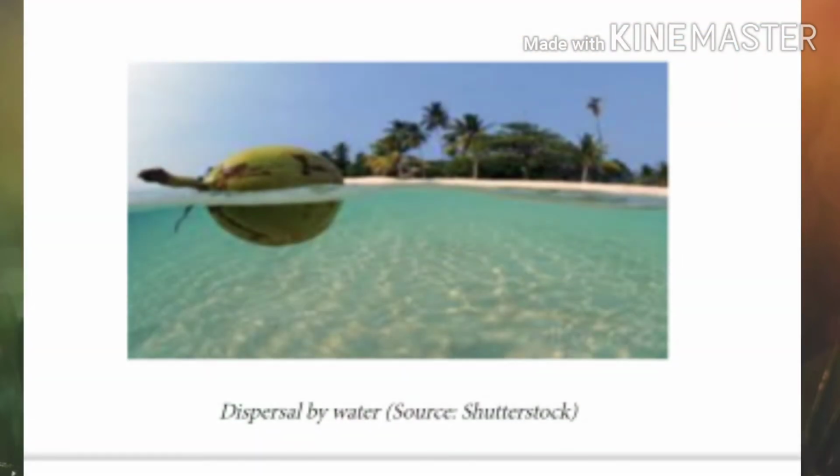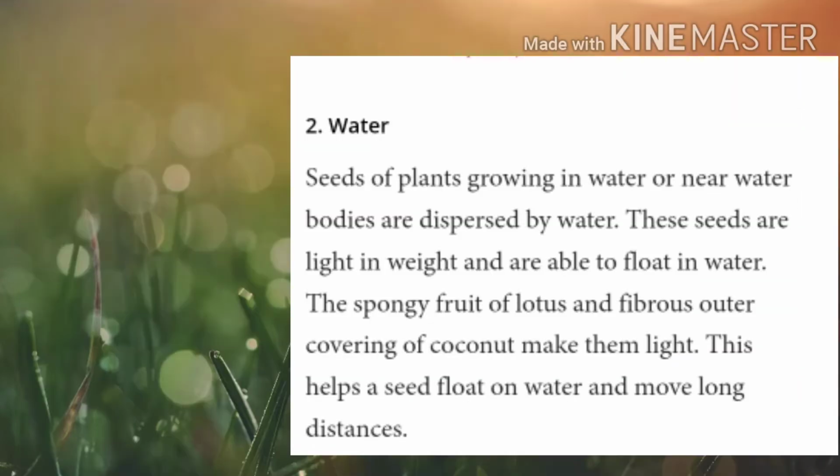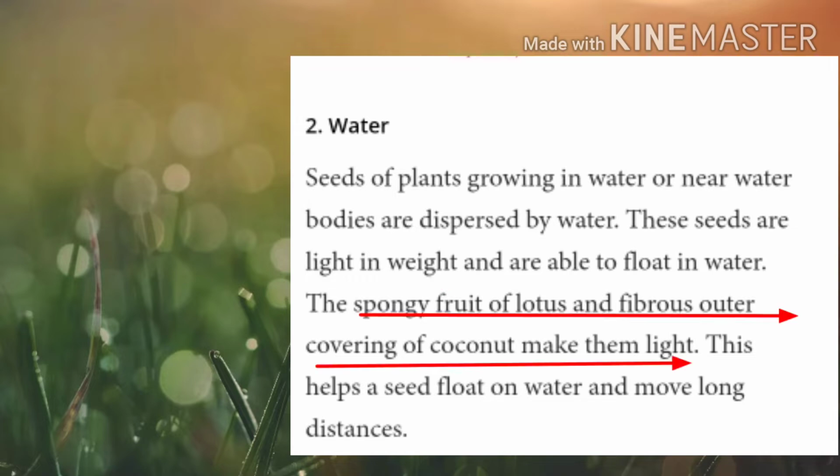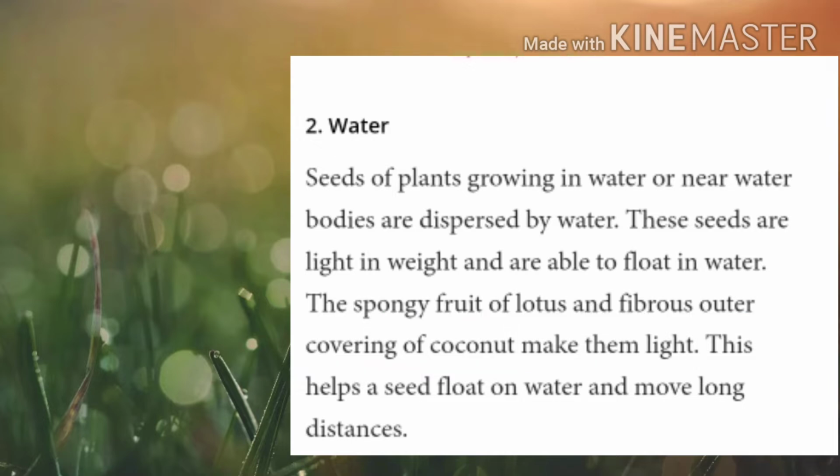Now let us discuss dispersal by water. Seeds of plants growing in water or near water bodies are dispersed by water. These seeds are light in weight and are able to float in water. The spongy fruit of lotus and fibrous outer covering of coconut make them light. This helps a seed float on water and move long distances.